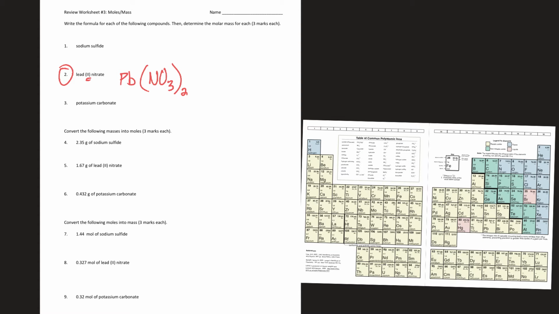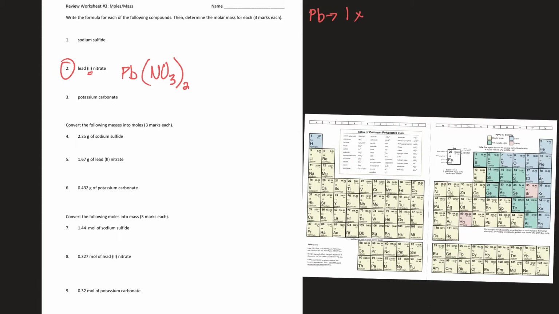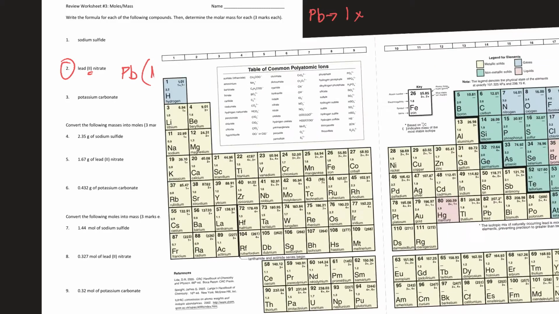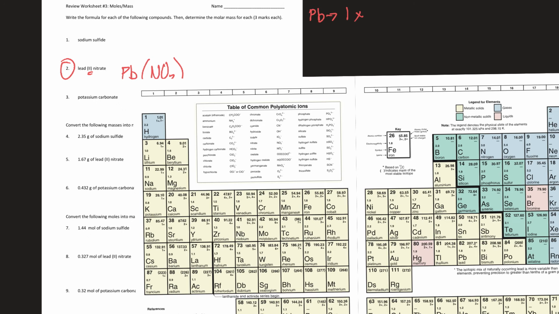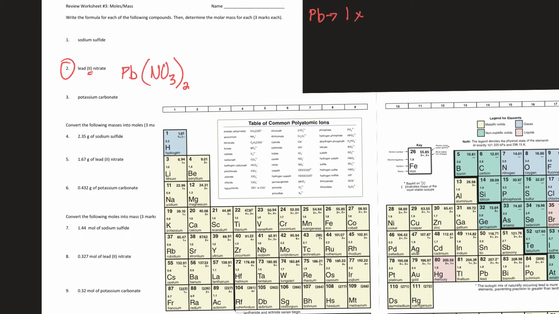So to add them up, I need to find out lead. Lead, I have 1 of those, and it weighs in at, where's lead? Right there. 207.2. So you multiply that, of course, you get 207.2.